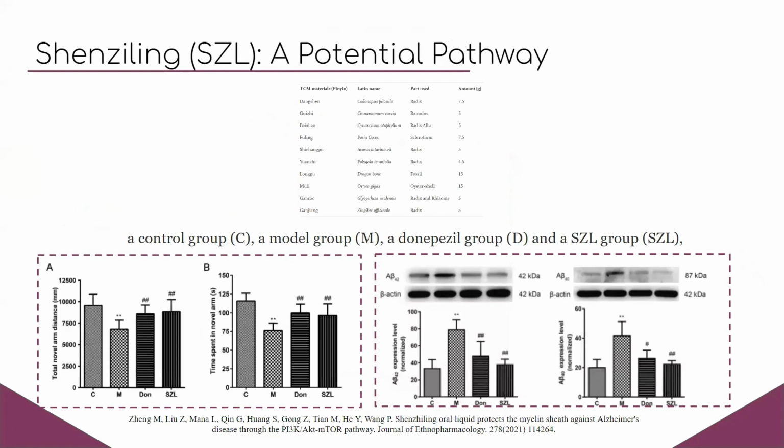Another study used Shenziling, or SCL, a combination of 10 herbal Chinese medicines, and compared it to a model group with model AD, a control group without AD, and a donepezil group, which is a medication on the market that inhibits cholinesterase for memory improvement to treat AD. As seen in the graphs on the left, SCL showed improved cognitive function with the maze test and was comparable to donepezil. Additionally, amyloid beta proteins were decreased in the SCL mice, as seen in the graphs on the right.